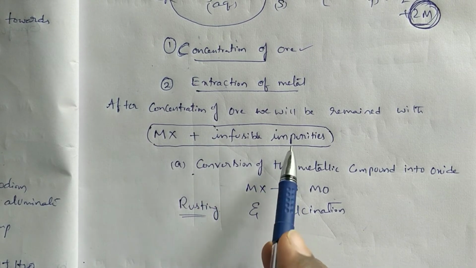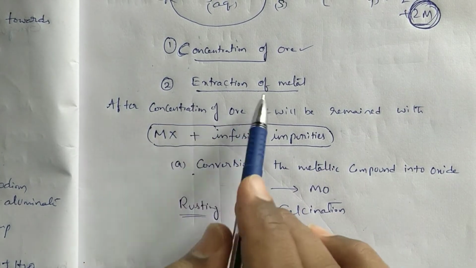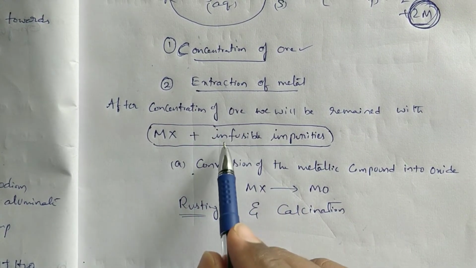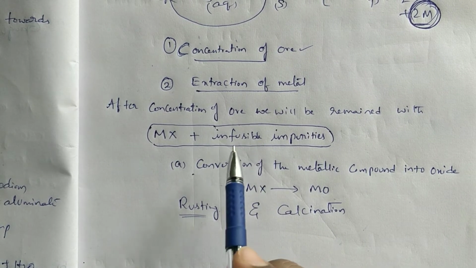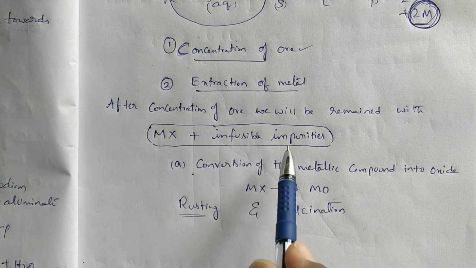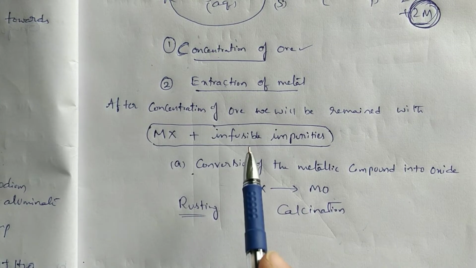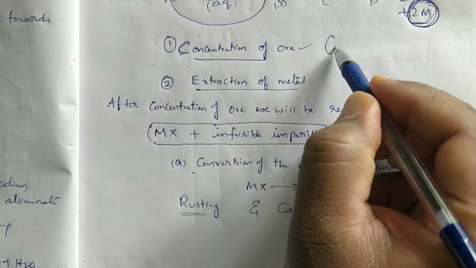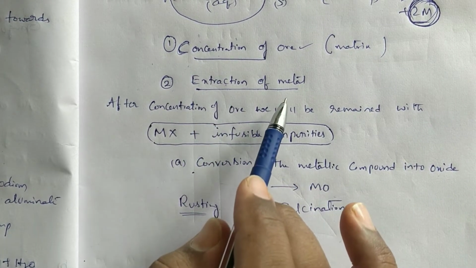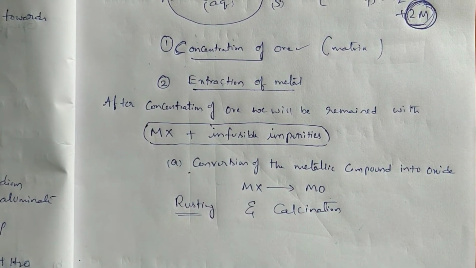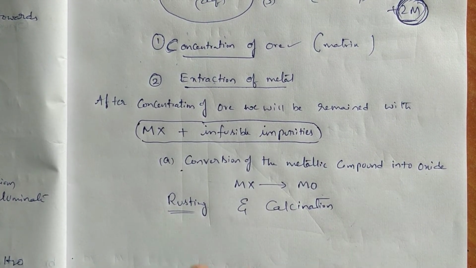Metallic compound plus infusible impurities. Generally you will think about these infusible impurities. In the second step, extraction of metal itself, we will convert these infusible impurities to fusible impurities by adding flux. There is no separate step for infusible impurity separation. First step, we will separate matrix or gangue only. In second step, along with extraction of metal, we will separate the infusible impurities also. So flux also will be added in this step only.